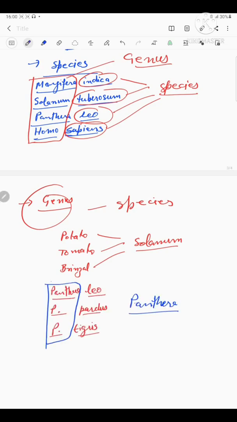Similarly, in case of animals, Panthera leo, Panthera pardus, Panthera tigris, these are lion, leopard, and tiger. These are included in a common genus, that is Panthera, and these have several common features or characteristics. This genus Panthera differs from Felis, which includes cats.